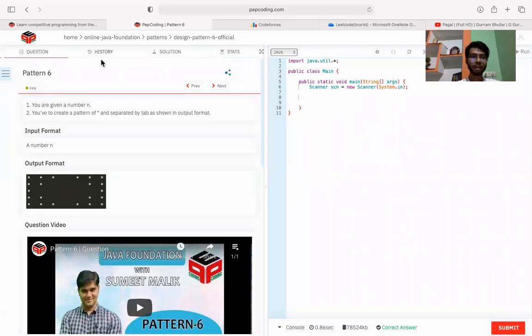So hey everyone, today we are going to discuss a problem, and the name of the problem is Pattern 6. So what does the problem statement say? The statement says that you need to take an input n, and for that n you need to print a kind of pattern. Okay, so what does that mean?